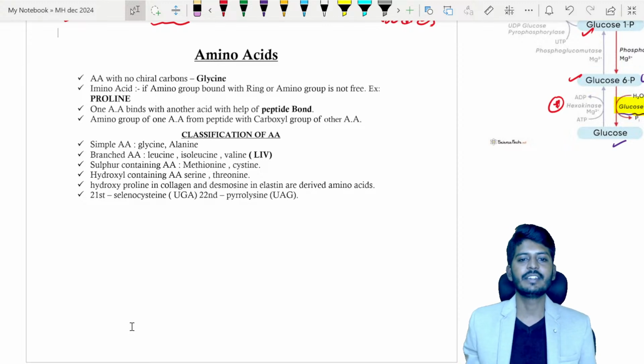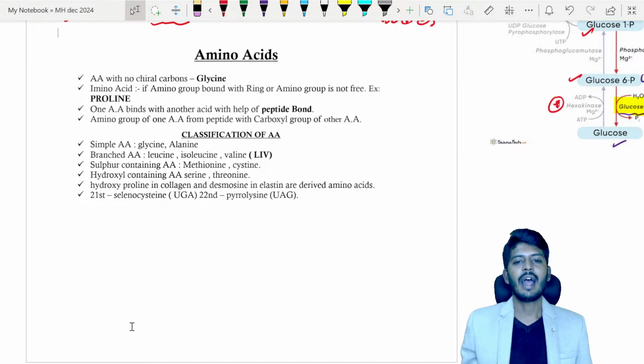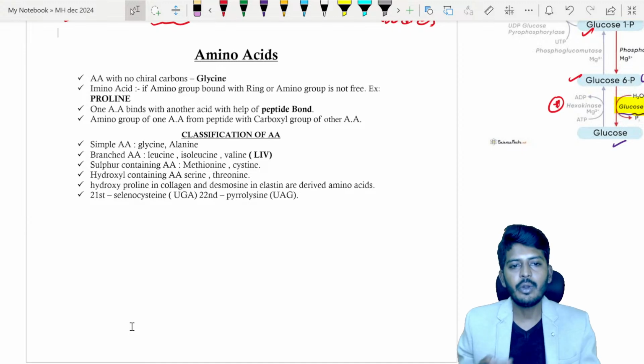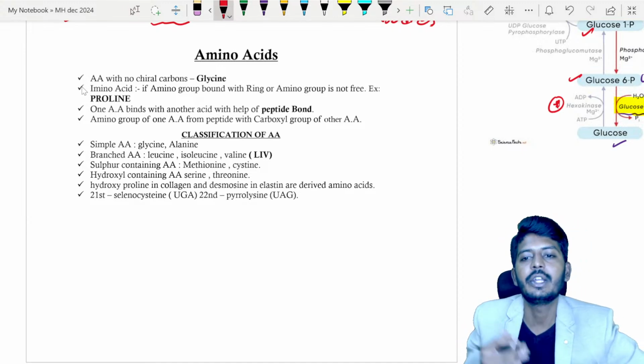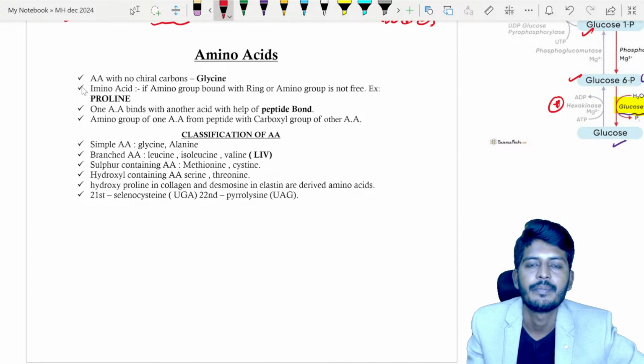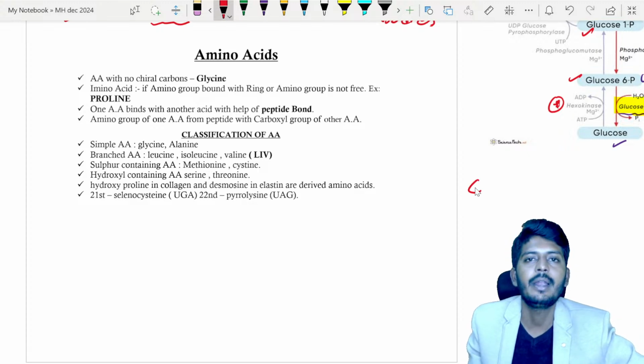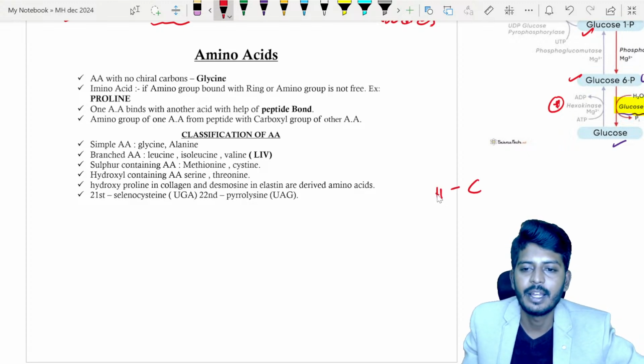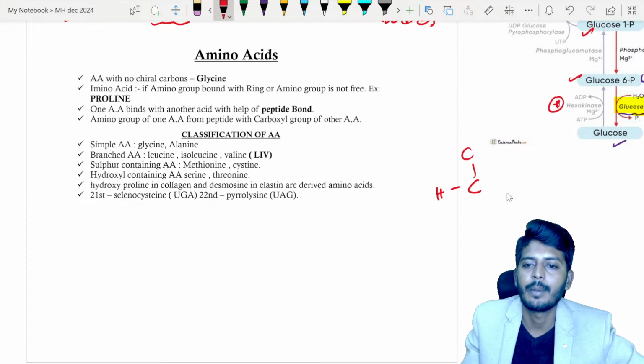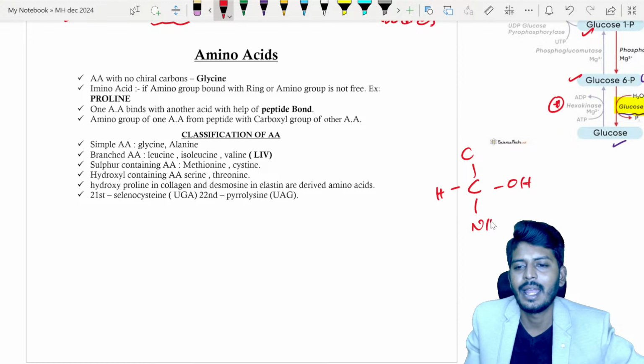Let's go to the amino acids chapter. These are the two important chapters with many questions, and there are other things too which we will talk about. So, amino acid with no chiral carbon. First we need to understand what a chiral carbon is. Basically, a chiral carbon is a carbon which is bound, for example, to hydrogen, to carbon, to OH, and let's imagine, for example, NH3.